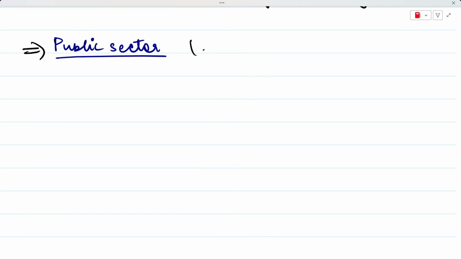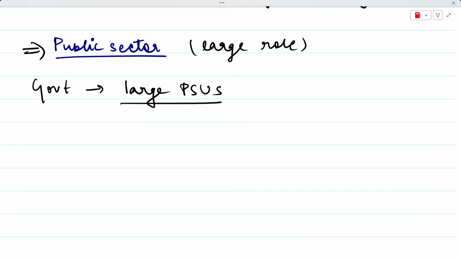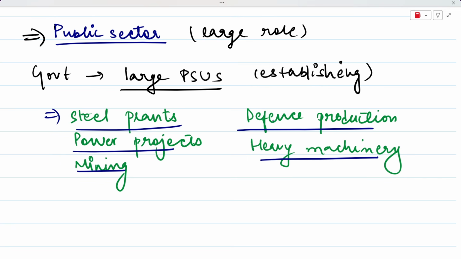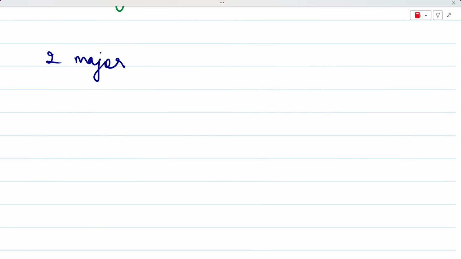Now, during this time, the public sector was given a very large role, right? Why so? Because the government started establishing large public sector enterprises, or PSUs, in the key industries that we just talked about, right? So the examples include steel plants, power projects, mining, defense production, and heavy machineries. So these were your large PSUs, or public sector enterprises, which the government focused on a lot. Now, there were two major reasons to give the public sector such a large role to play.